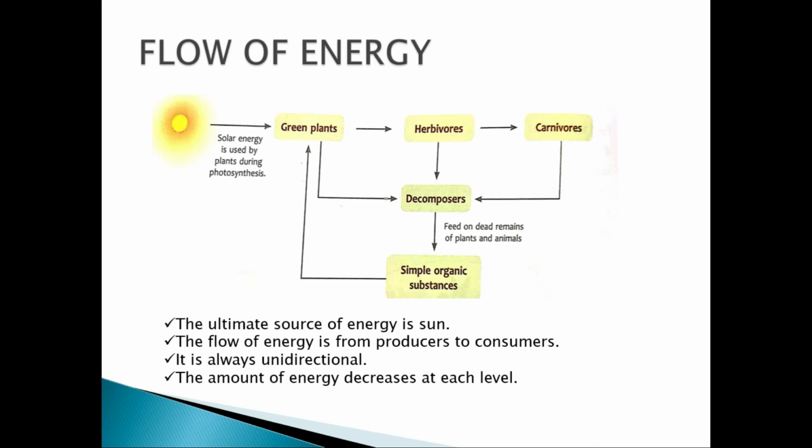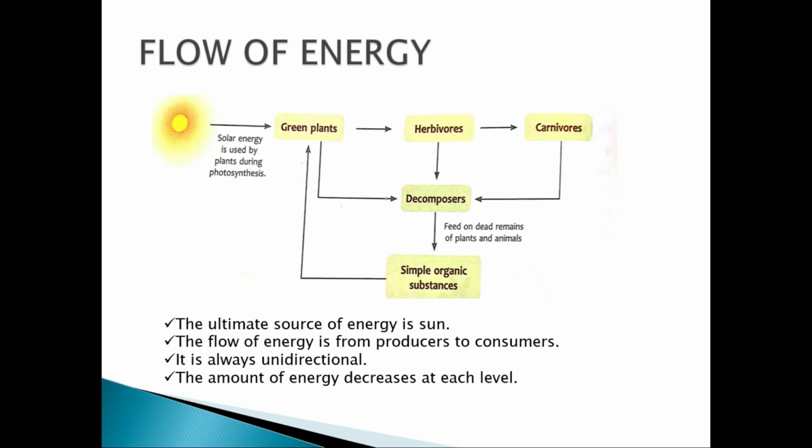So there is a flow of energy, but you have to remember a few points. The ultimate source of energy is the sun. We get the main energy coming from the sun. This energy flow is happening from the producers, that is the plants, to the consumers. It may be the herbivores, carnivores, secondary carnivores, tertiary carnivores, and so on. It is unidirectional, meaning the flow of energy always happens in one direction. It will not happen in two directions. It will happen in one direction only.